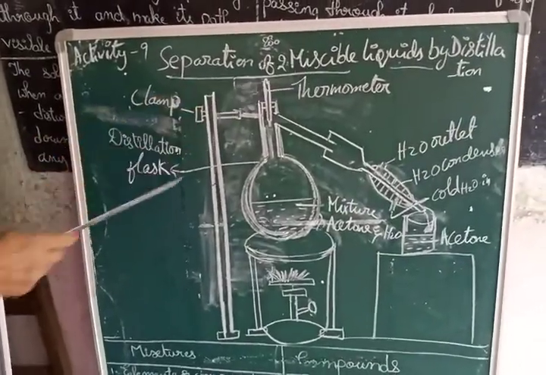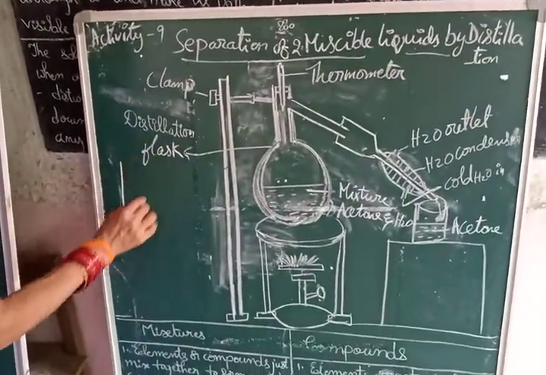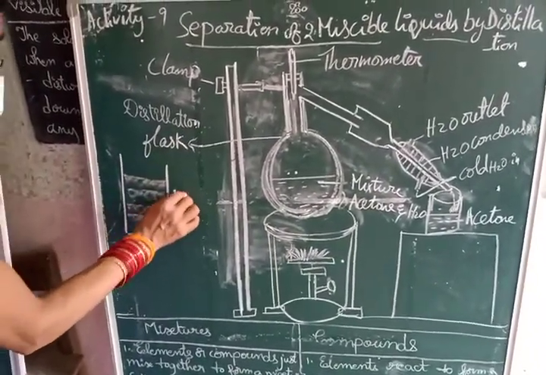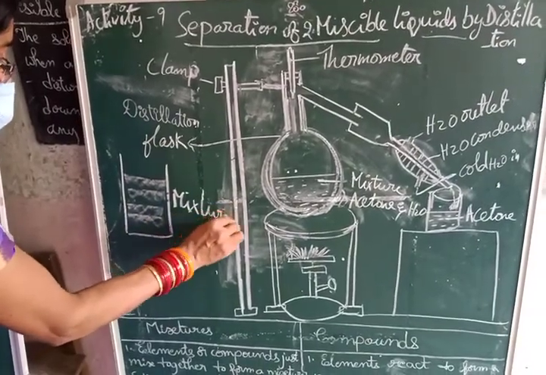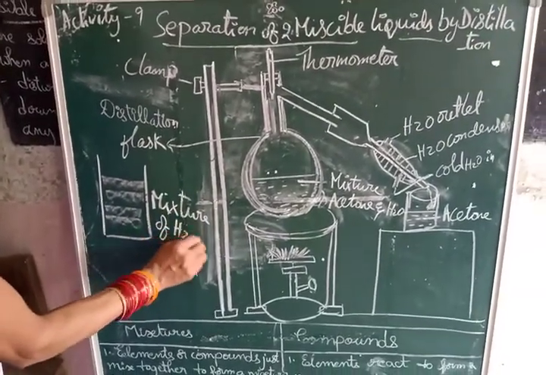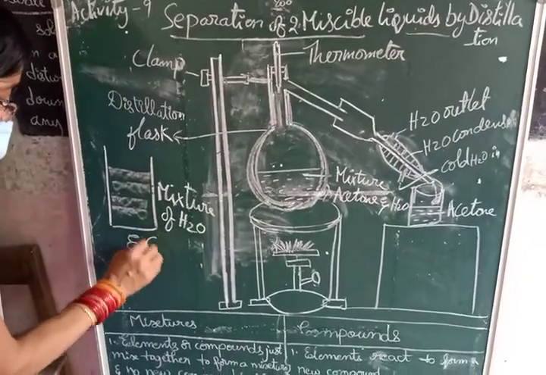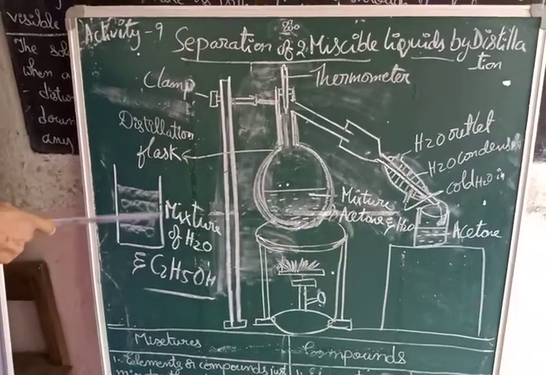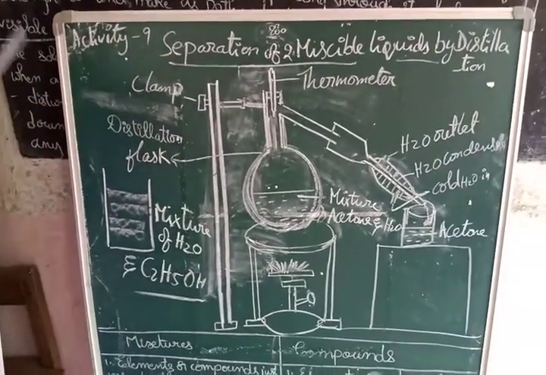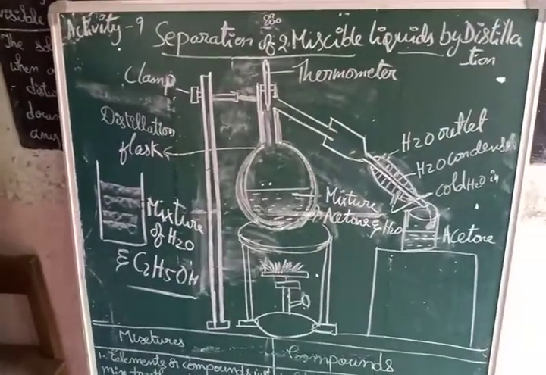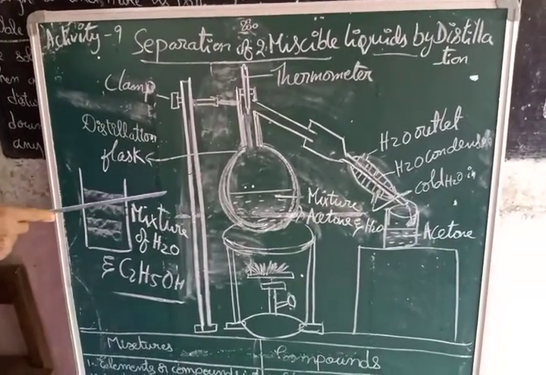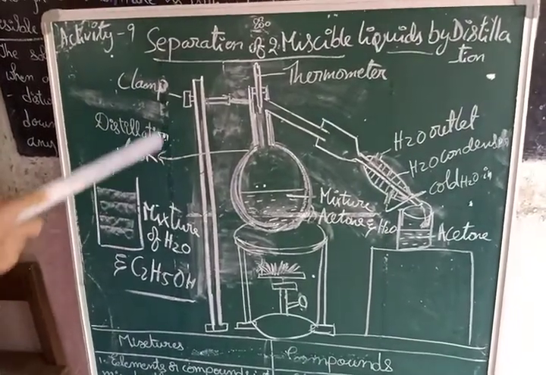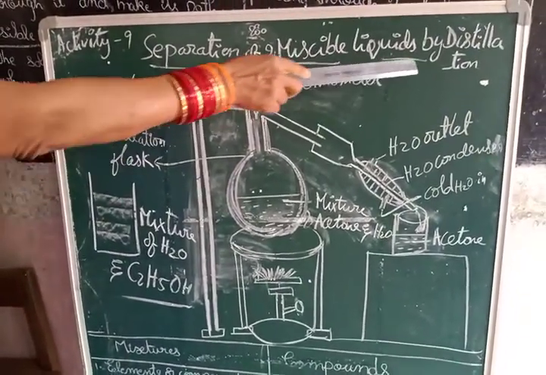Two miscible liquids: if you take a mixture of water and alcohol, C2H5OH, ethyl alcohol, those two come under miscible liquids. You cannot separate alcohol by using this process. We have to go for the distillation process only. Distillation: separation of two miscible liquids by distillation.